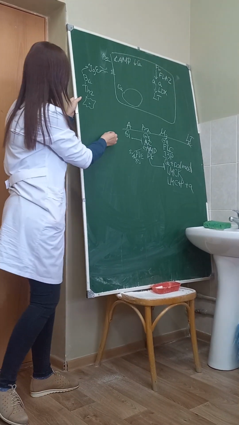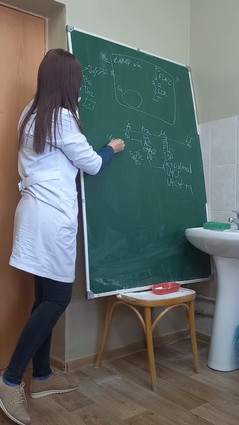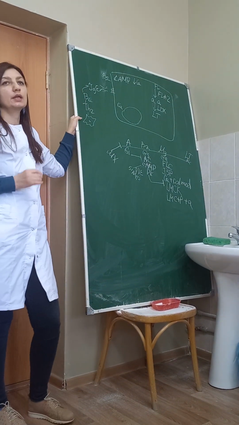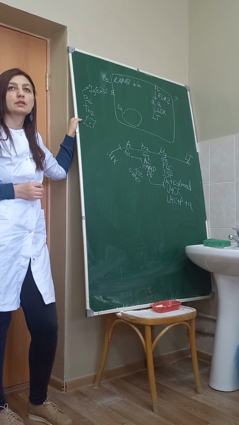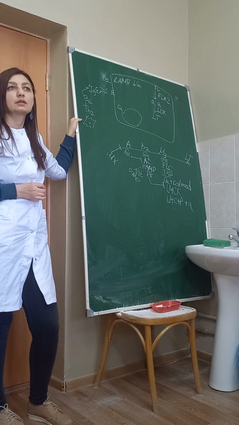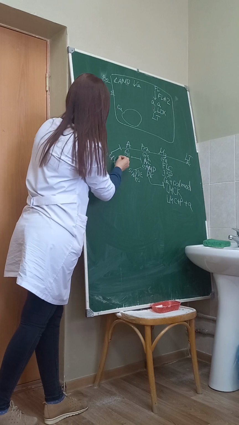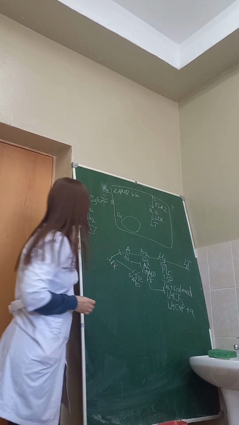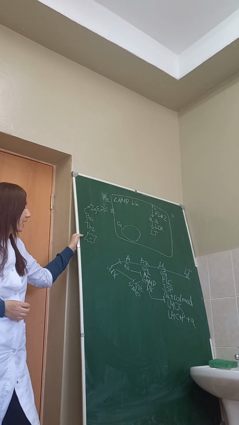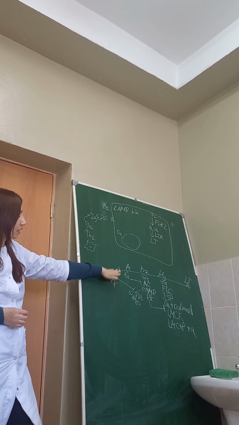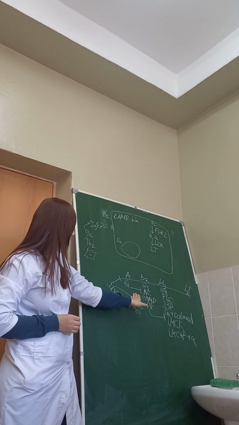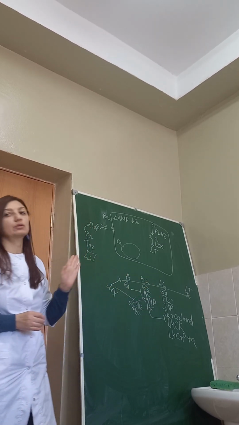Methylxanthines will block adenosine receptors, and what else can they do? They can inhibit phosphodiesterase, and they will prevent bronchospasm. Yes, they will increase cyclic AMP and prevent the bronchospasm.